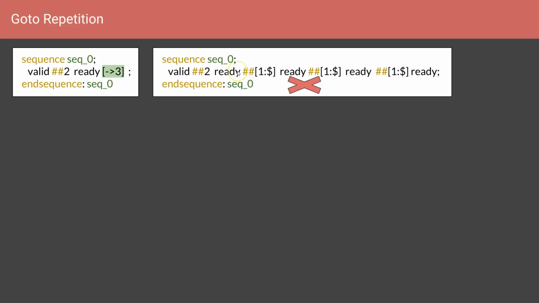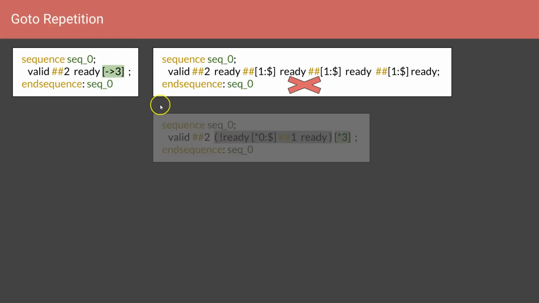Think about this expression. Does it say that the ready could be high 3 times with any number of gaps in between them? It does not, because it is not specifying that the ready could be going low in between them. So to say that the ready could be repeated 3 times in any number of cycles with any number of gaps in between them, you should say that the ready can even go low. The ready may or may not go low. So the correct elaboration of this Goto repetition operator will be something like this.